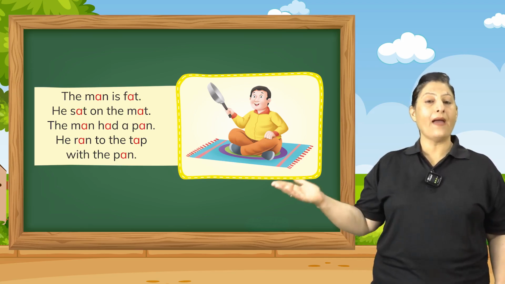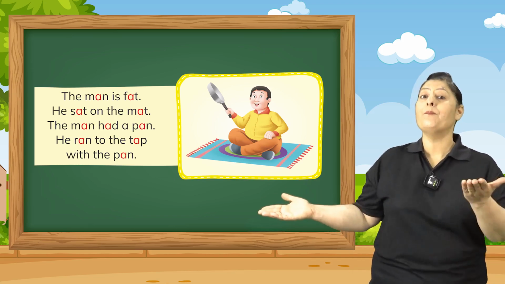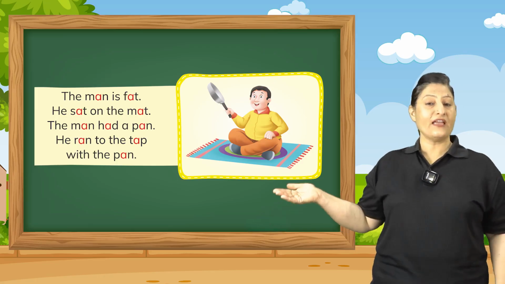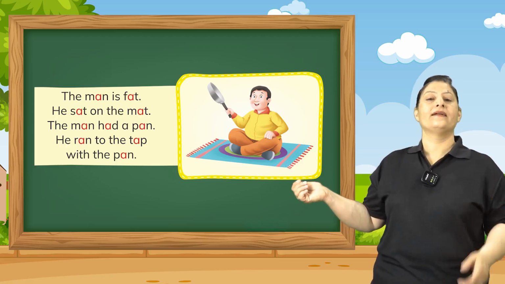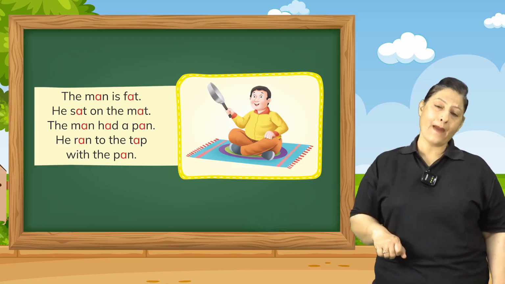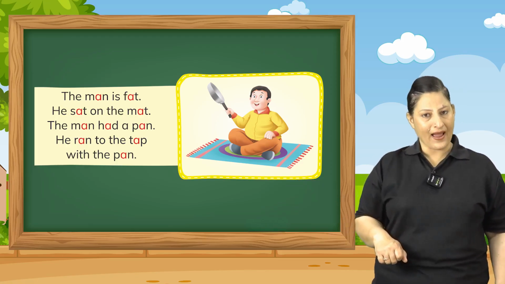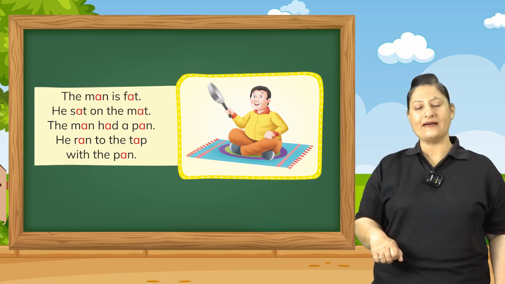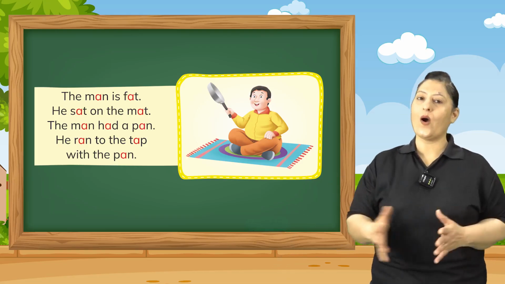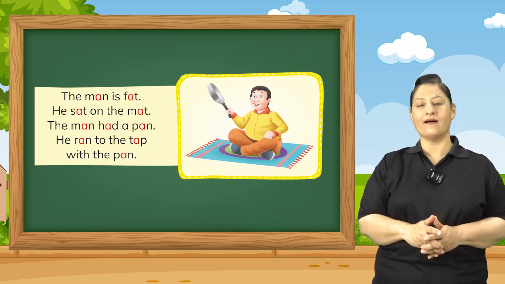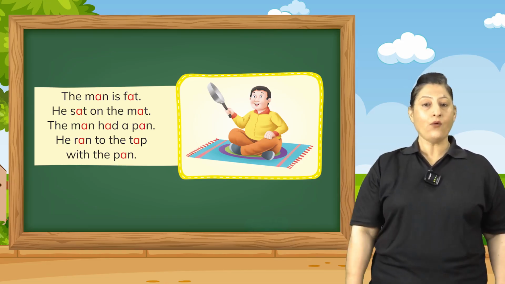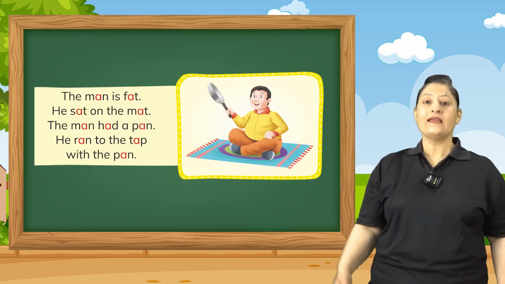The man, M-A-N, man. H-A-D, you all know this word, had a pan. The man had a pan. One more time, children. The man had a pan. Now, let's read the next line.